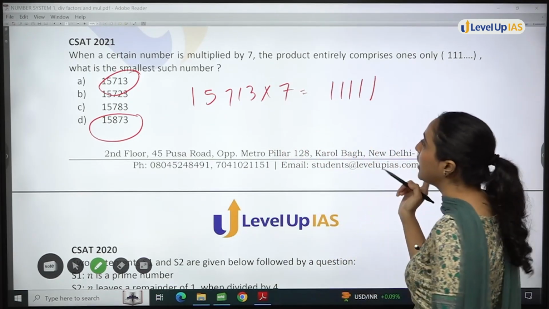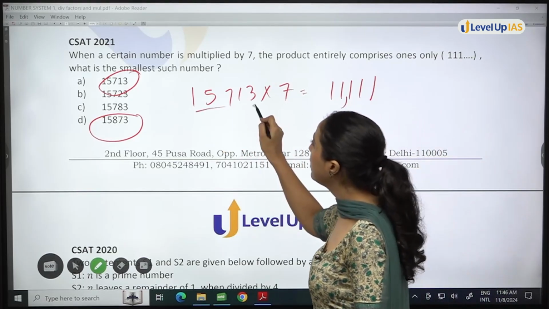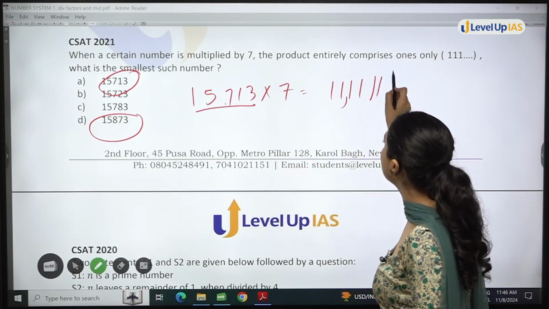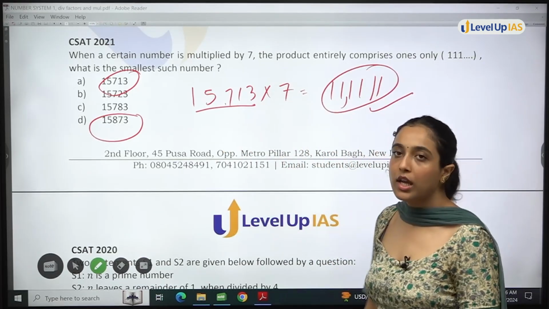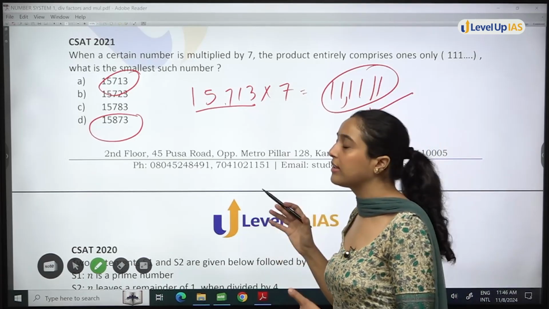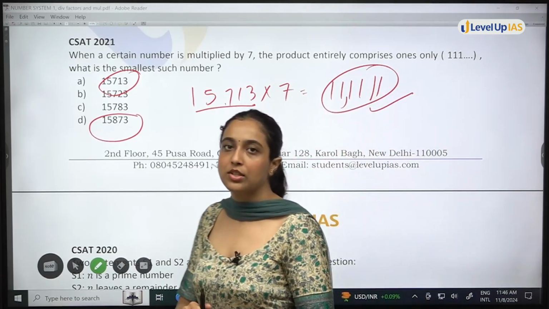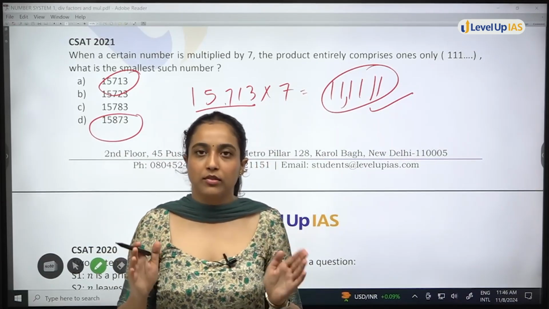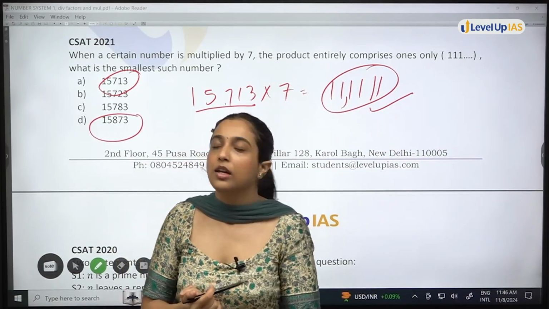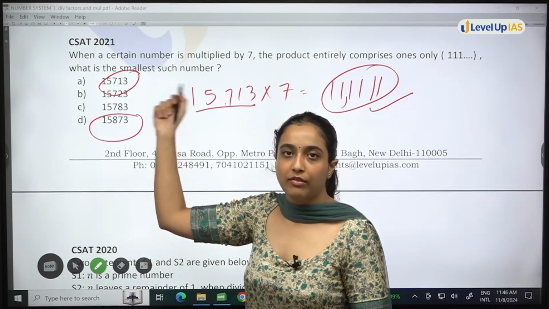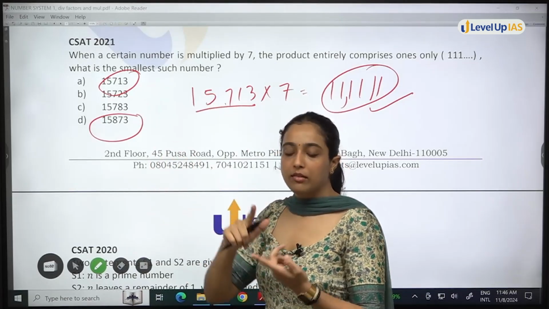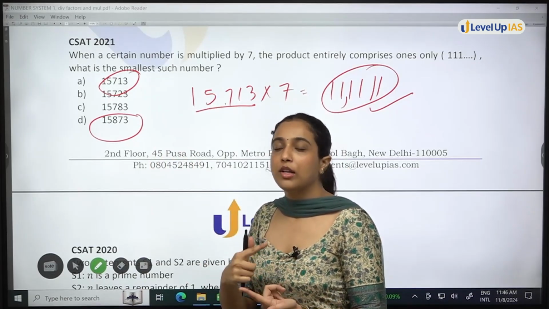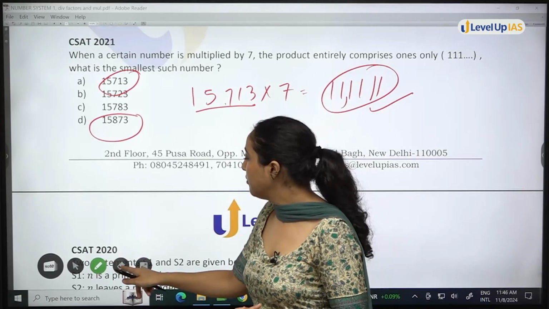Can you get five 1s? This is smaller than that, so it is not possible. At least six 1s you will get. Even if this theorem doesn't click in your mind in the examination, this concept is very important. You should remember it. For any prime greater than 5, any digit written p minus 1 times will be divisible by that prime number.